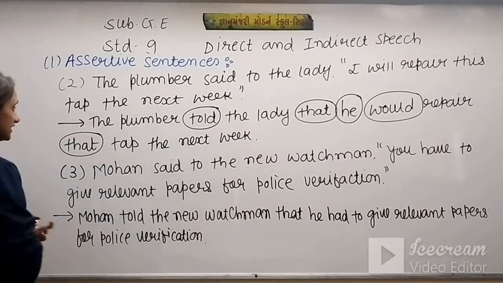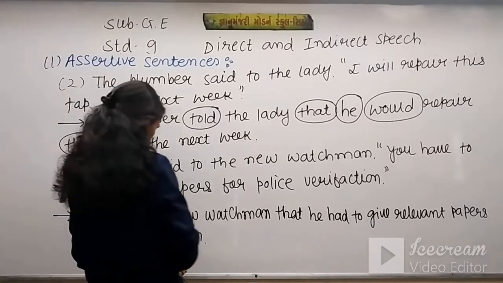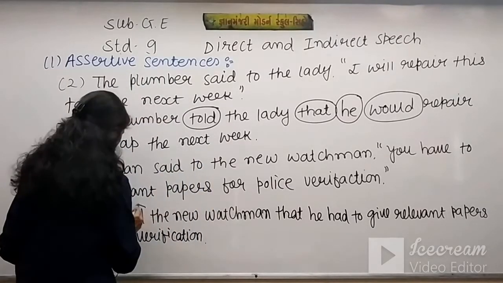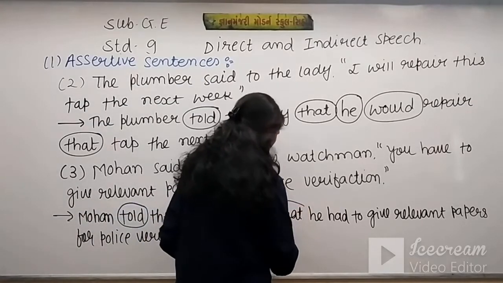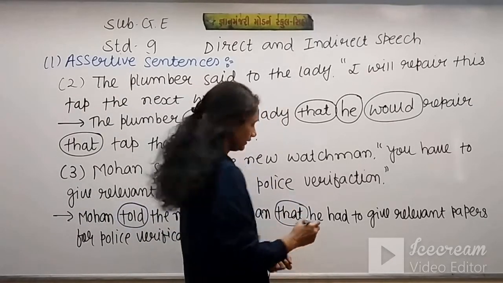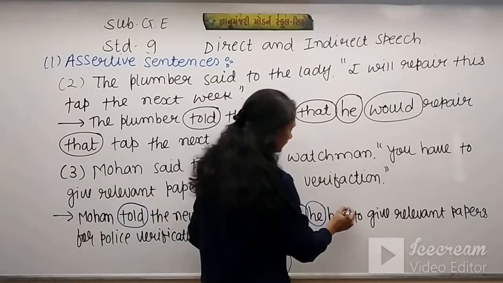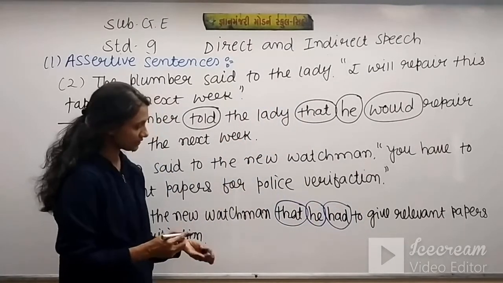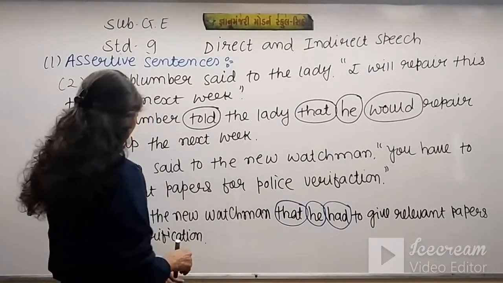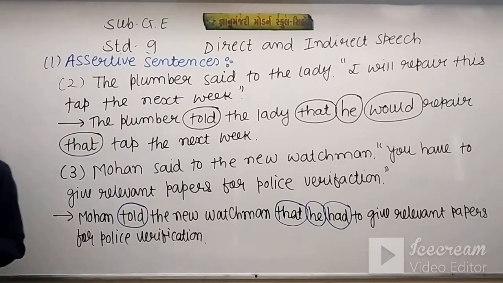Okay, these changes we have done. Now let's see where we have changed things. First we changed here, said to becomes told. After that we put here that. You becomes he, have becomes had, and there are no remaining changes here. Okay, please note down these sentences. After that I'll go for new sentences.